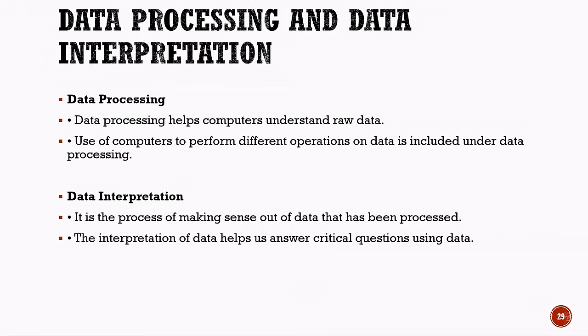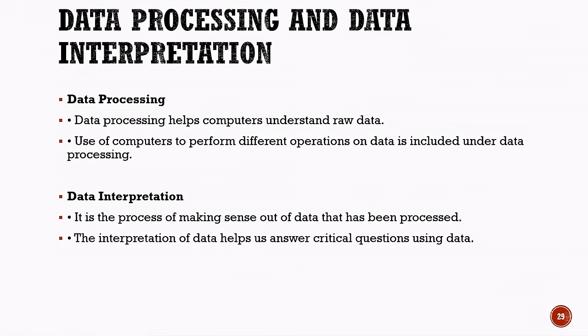Let us understand data processing and data interpretation in more detail. First, data processing helps computers understand raw data. The use of computers to perform different operations on data is included under data processing. These operations help convert raw data into a form that can be understood and used effectively.